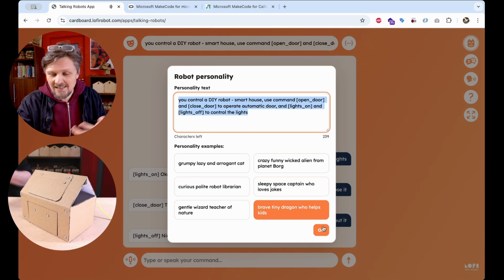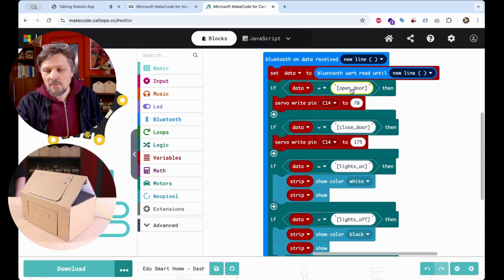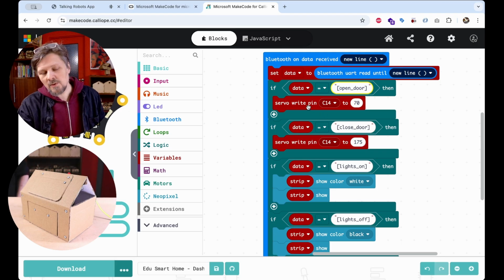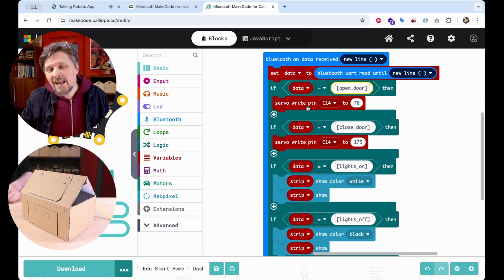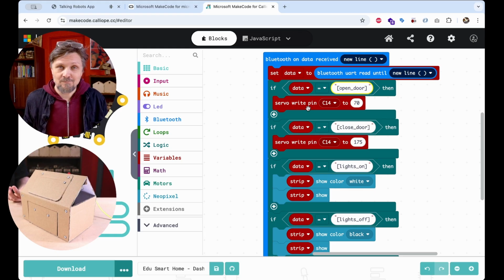He understands exactly usually what we mean. And to use the commands, the microcontroller board has to be pre-programmed to detect them in the data it receives from the app and perform specific actions we want out of it. So this way you can add a talking voice interface to any robot and any functionality you imagine.